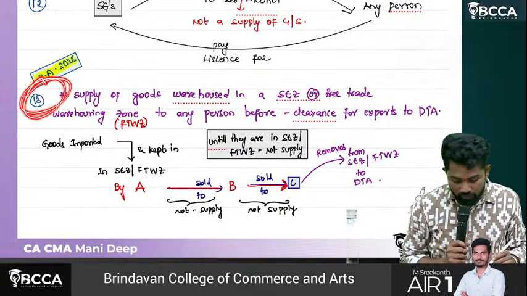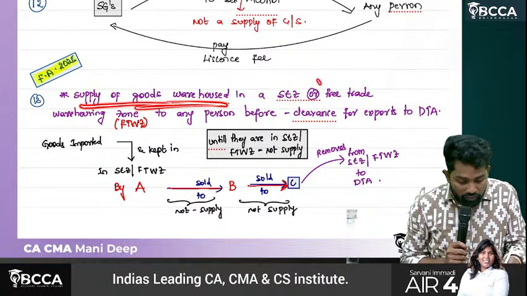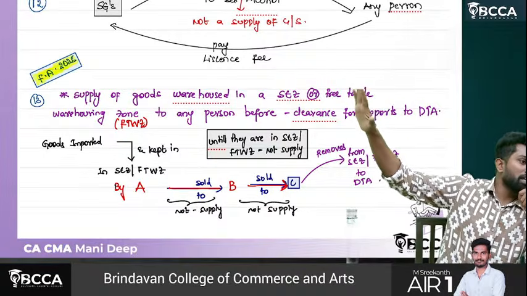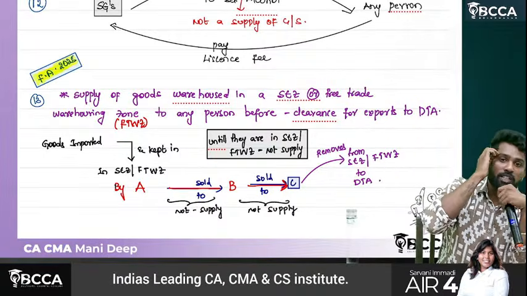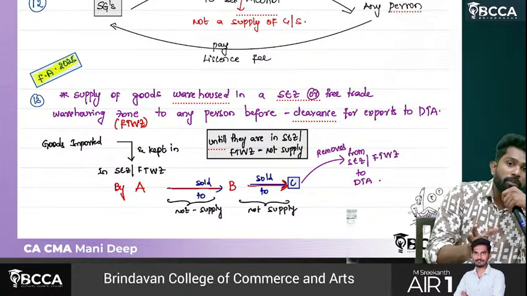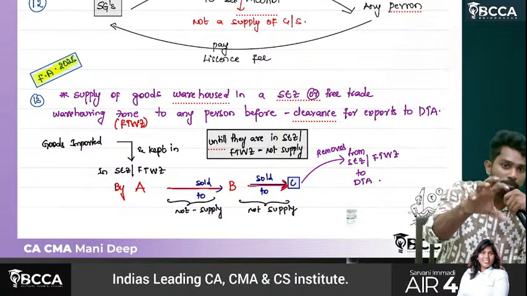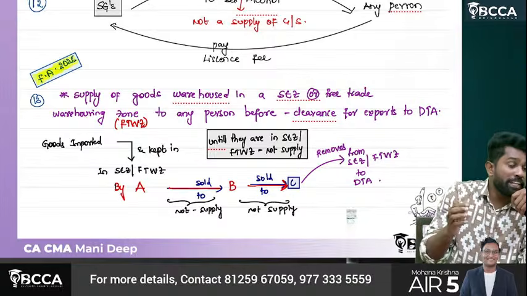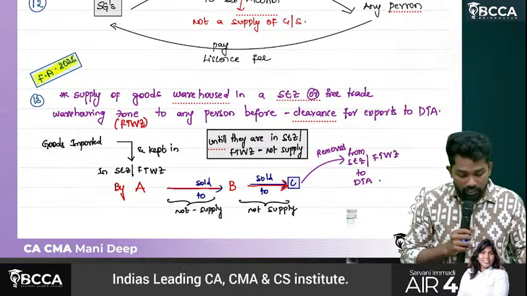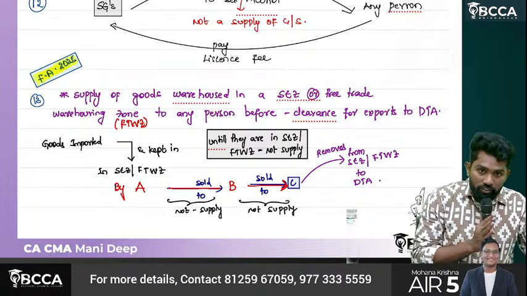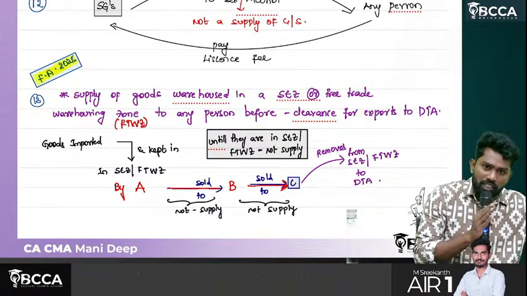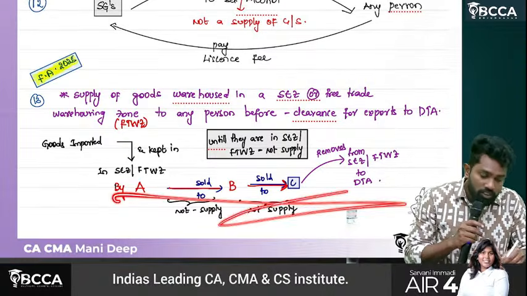Then this 13th point is newly added, sir. What does this one say? Supply of goods warehoused in a SEZ or free trade zone. Similar thing only. Their warehousing happened within the customs area. But yesterday I told you one more point: a warehouse need not always be within the customs area. Even outside the customs area there can be warehouses. Such warehouses are deemed to be within the customs area. So here, where the warehouse is in an SEZ area or a free trade warehousing zone, and in that place you sold your goods from one person to another, it is the same as the warehousing point. Even in this case it is not a supply.